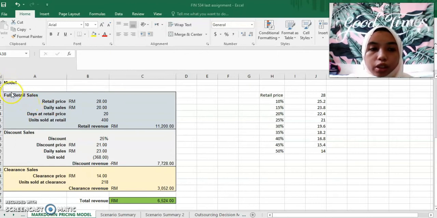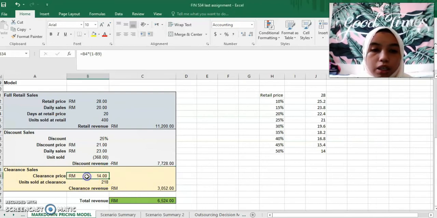Okay, based on the three models, which are retail sales, discount sales, and clearance sales, it shows that the discount rate is not suitable for me to keep. If the discount rate is at 25%, my discount revenue is negative 7,728 ringgit. So it's not a good result for me to put 25% on my discount sales, while my clearance sale is at a positive value.